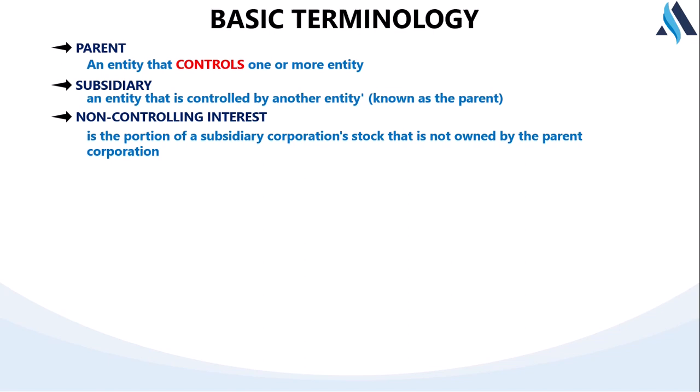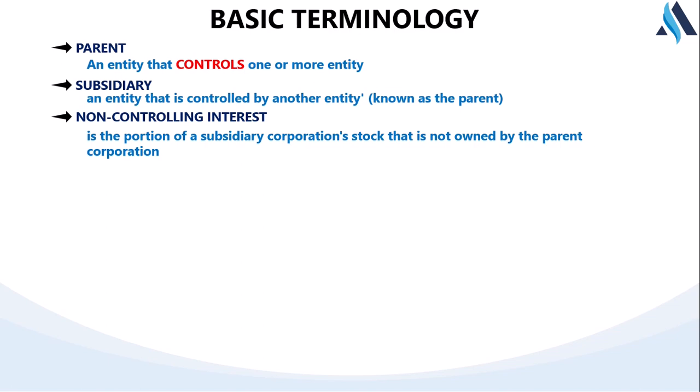In that case, if company P owns 80% of the equity share capital, it means that another company or another set of investors will have the remaining percent. So the portion of the subsidiary's equity share capital that is not owned by the parent company is referred to as non-controlling interest. Before, this was always referred to as the minority interest.